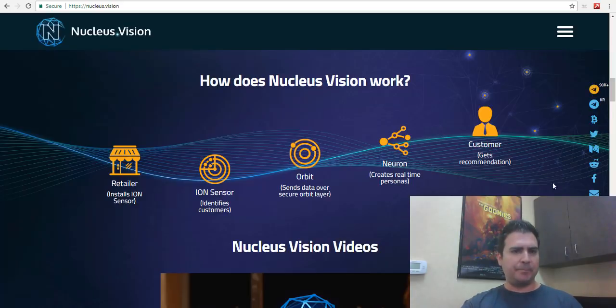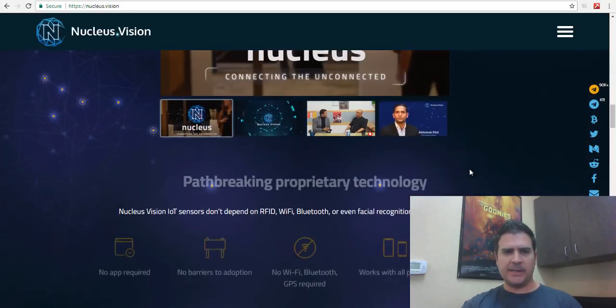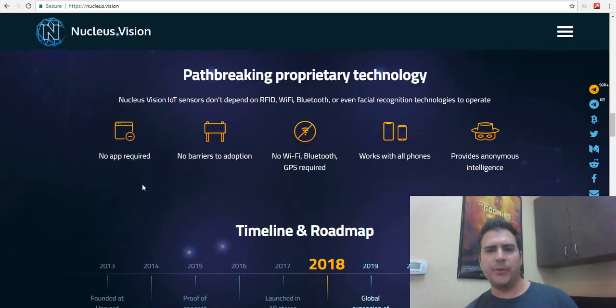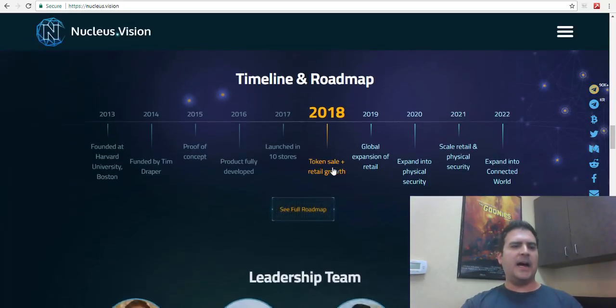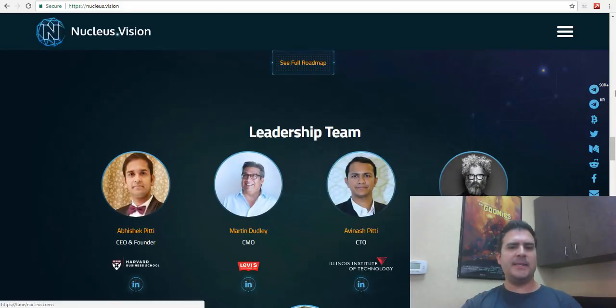So that's pretty interesting. That's pretty cool. I had no idea this even existed, right? Nucleus IoT sensors don't depend on RFID, Wi-Fi, Bluetooth, or even facial recognition technologies to operate. No app required, no barriers to adoption, no Wi-Fi. So I'm not quite sure how they're going to get the data, but that's how they're going to do it. And we'll read a little bit more here in a sec.